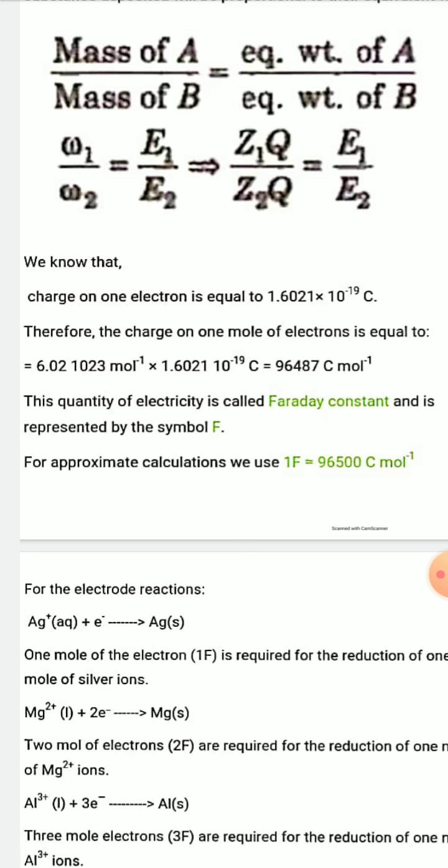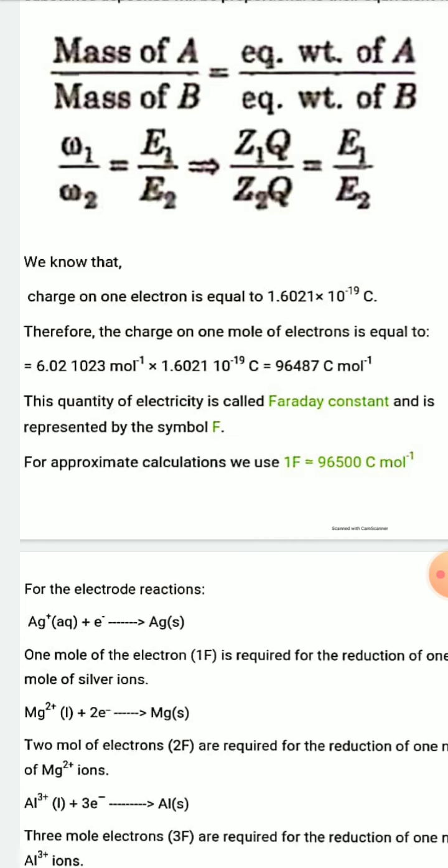Here, just see the value of Avogadro's constant on the slide. It is not written as 10 to the power, it is just 1023.